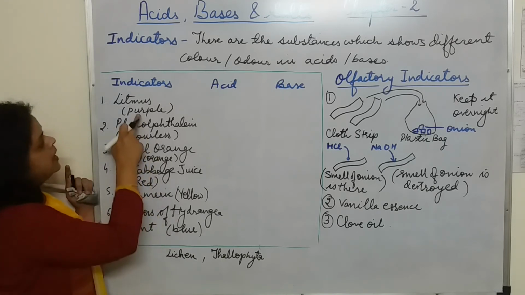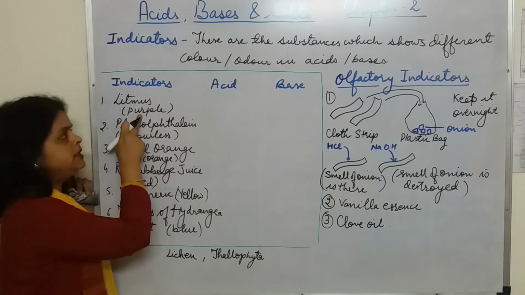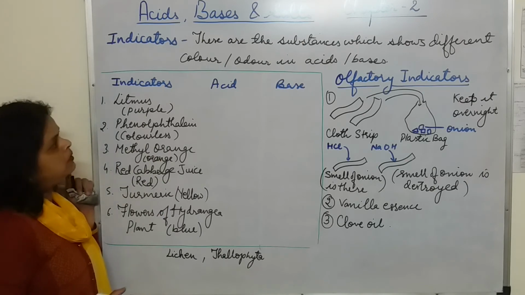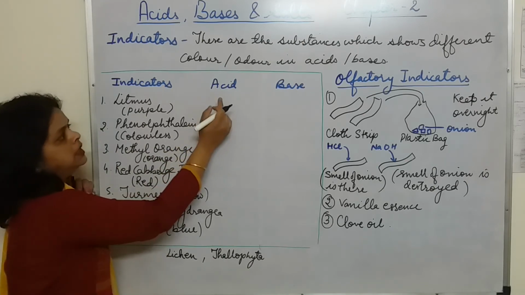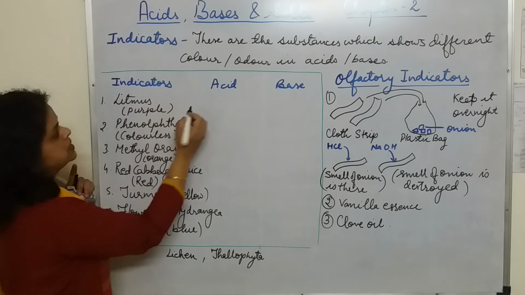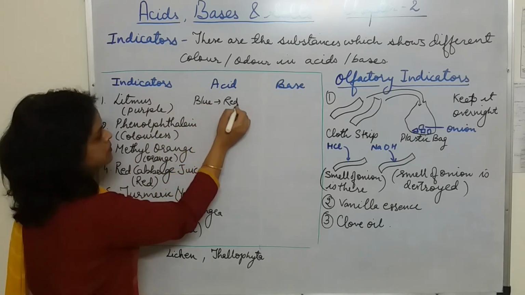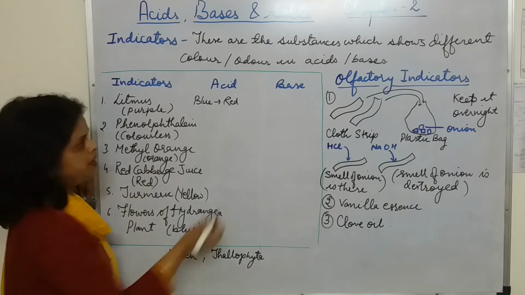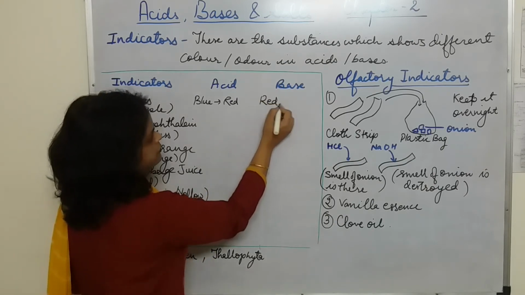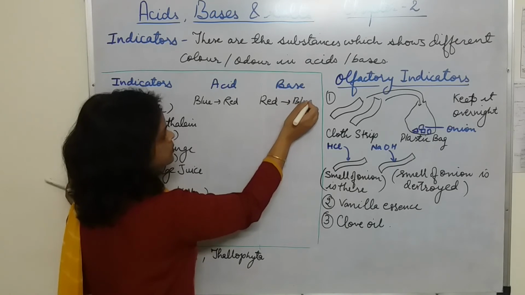From this, a purple colored dye is obtained, that is called litmus. Now, in acid solution, the color of the litmus changes from blue to red, and when it is added to base, it changes its color from red to blue.